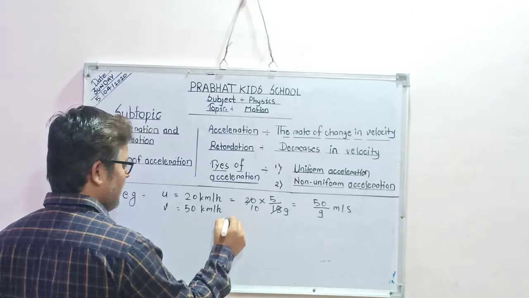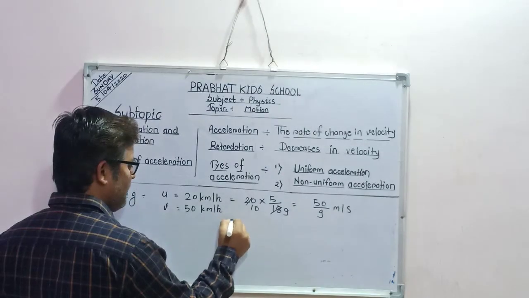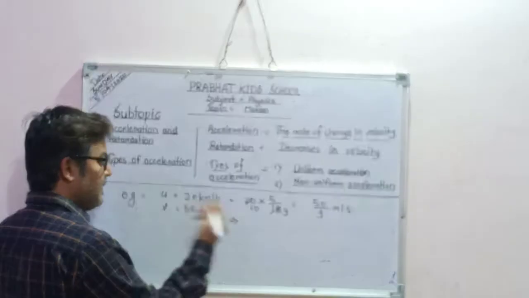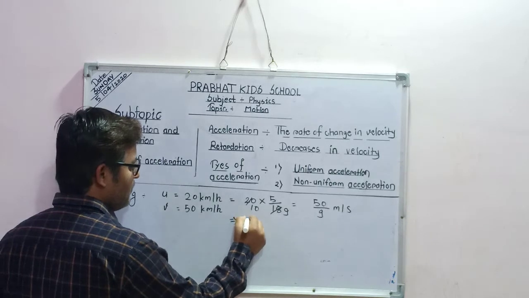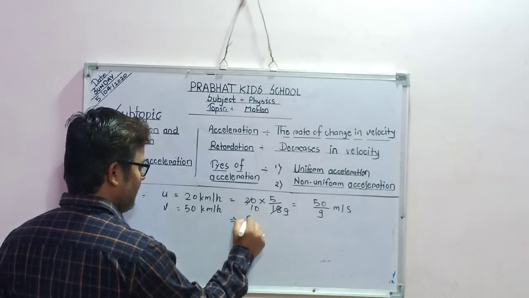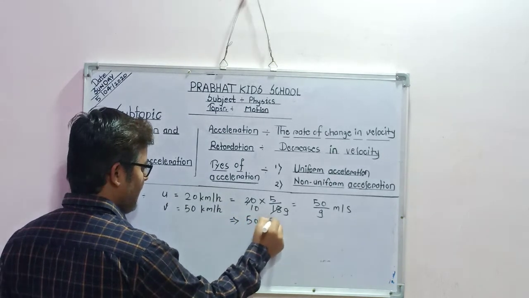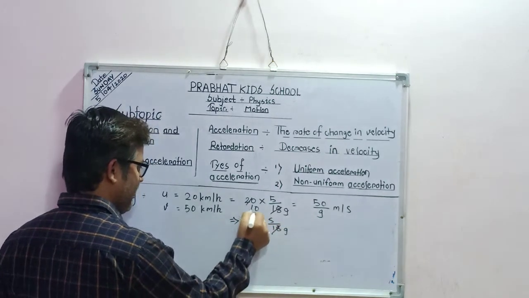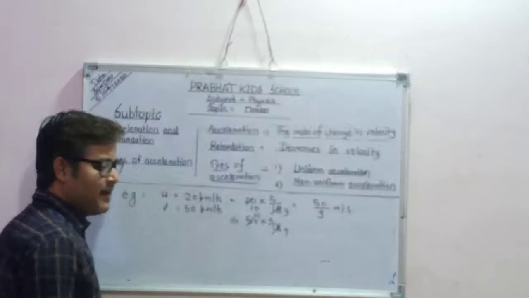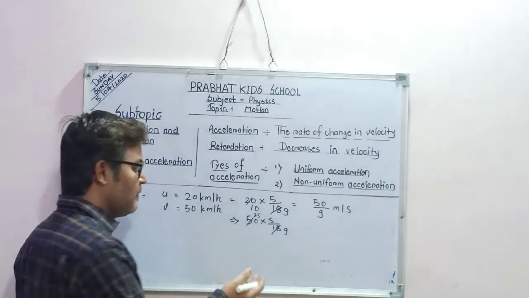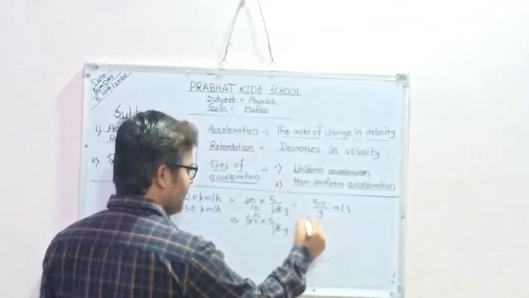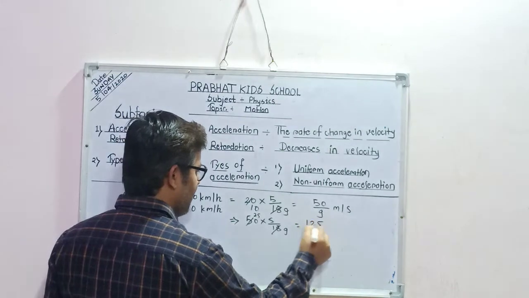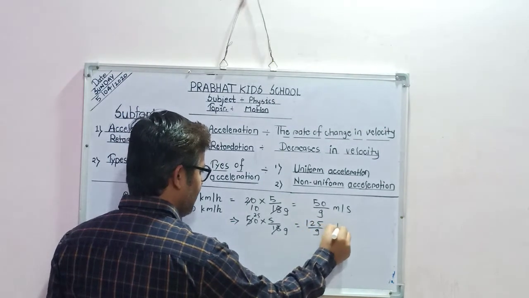Again I am converting this 50 into meter per second: 50 multiplied by 5 by 18. 2 nines are 18, 25 fives are 125. So here it is 125 upon 9 meter per second.